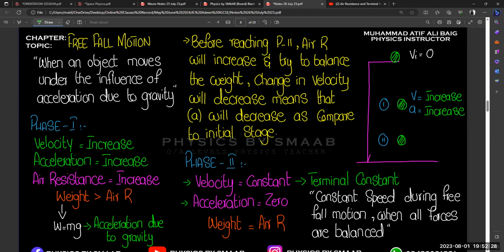right? Before the examination series of May/June 23, the constant value mentioned in your paper is 10 meter per second square, right? But in the new updated series, starting from 23 till 25, we have a constant value of g written in your paper that is equal to 9.81. So now we are going to use 9.81 meter per second square as the value of g every time, right? So that is also a change in your syllabus.